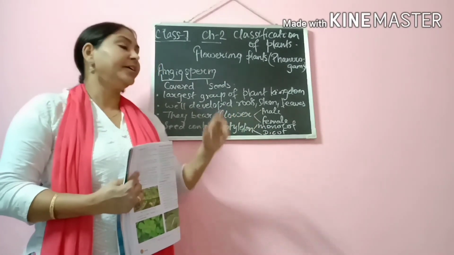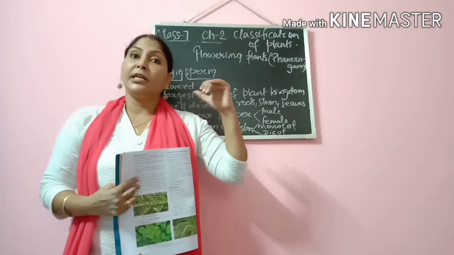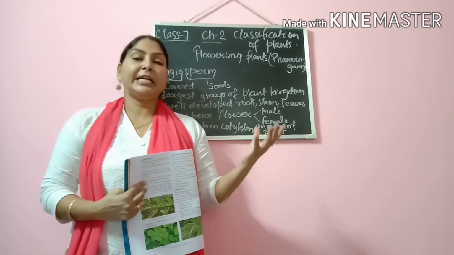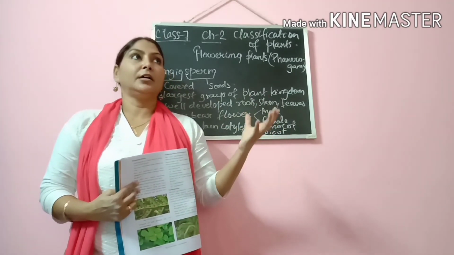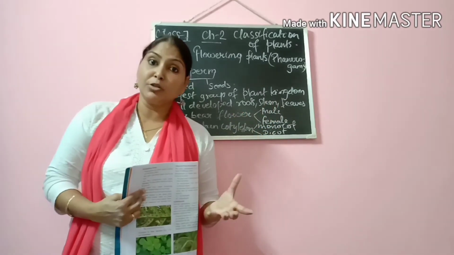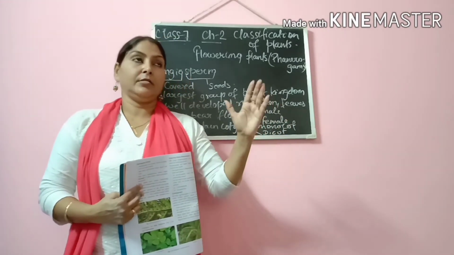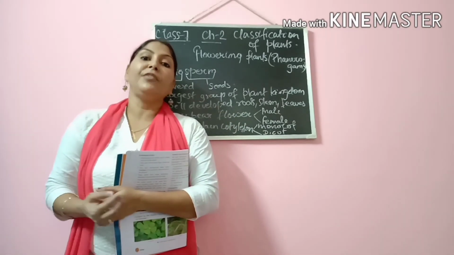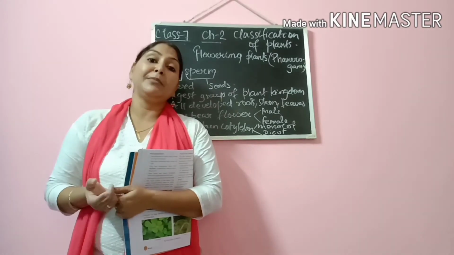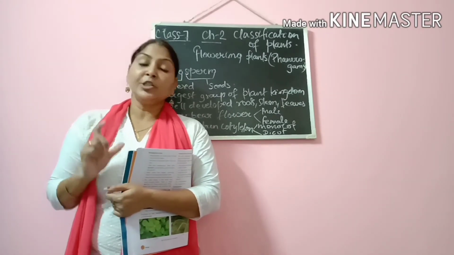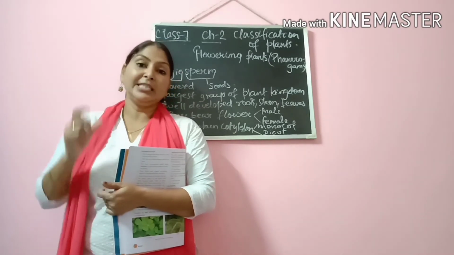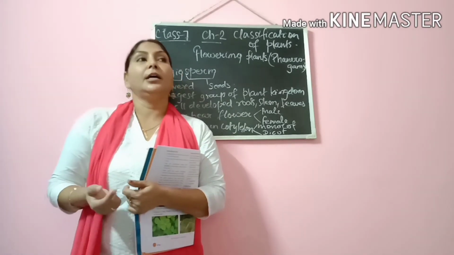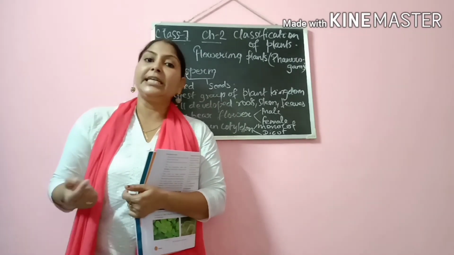Here the flowers bear both reproductive parts, and we can clearly see the ovary and at the same time the stamen also. In class 6 we have learned about the parts of a flower, that is the male and female reproductive parts. Gynoecium is the female reproductive part which has the ovary present inside it, and inside the ovary ovules are present, which after fertilization become seed, right?